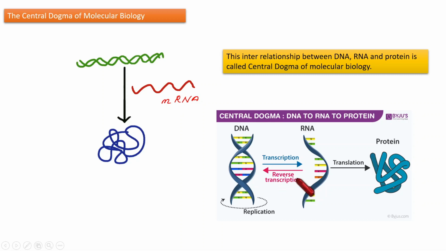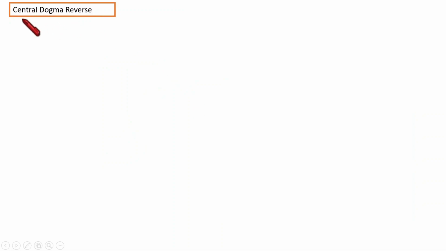And here, look, a reverse pathway is also possible. That is done by a different enzyme. That I am going to tell you in the next slide. Anyway, I hope the central dogma is clear, the relationship between DNA, RNA, and protein. Okay. Then we are going to understand the central dogma reverse. Now we have seen that from DNA, RNA is forming, and from RNA, protein is forming. That is the normal pathway.